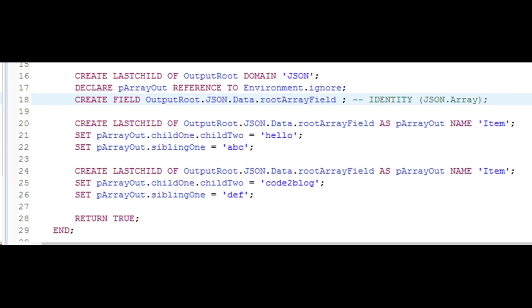I'll show you another use case where I have removed the identity keyword from line number 18. From line number 18, I have removed the words identity and JSON array. The rest of the code remains the same.